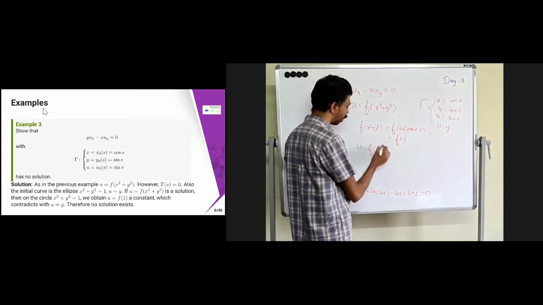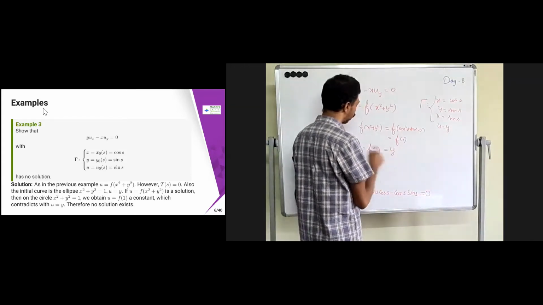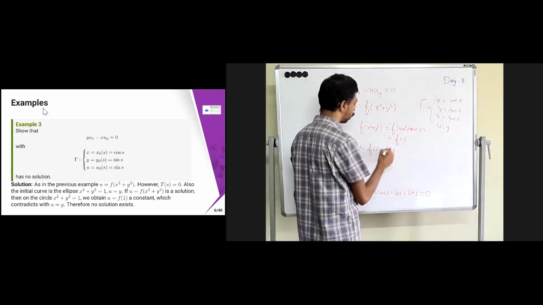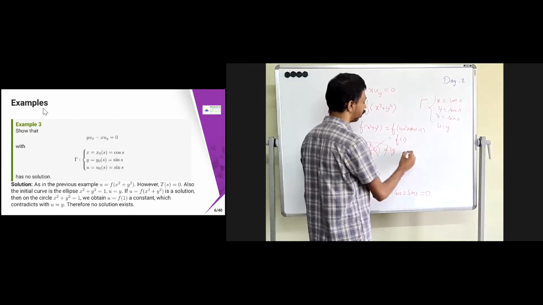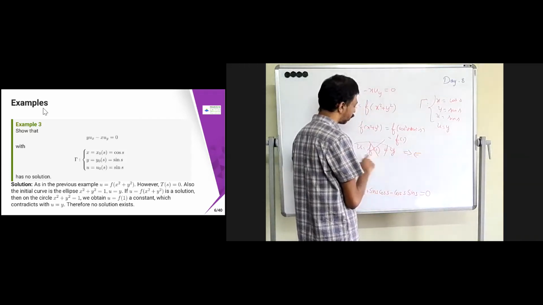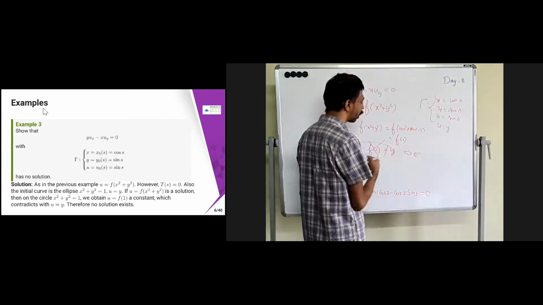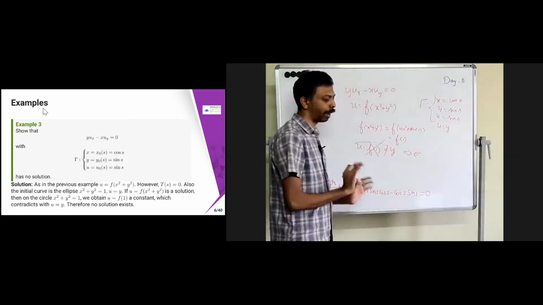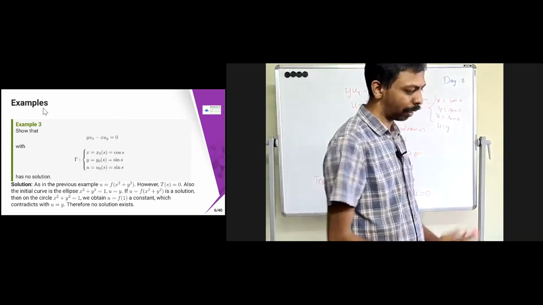That means it is a constant value, whereas what we have is that u equals y. So u is equal to f of 1 equal to y. This is not possible. Therefore it is a contradiction. We are getting a contradiction because I assumed that u is equal to f of 1. This is a constant, but according to this condition, u will be equal to y. So these two conditions cannot be satisfied simultaneously. Therefore, no solutions exist.